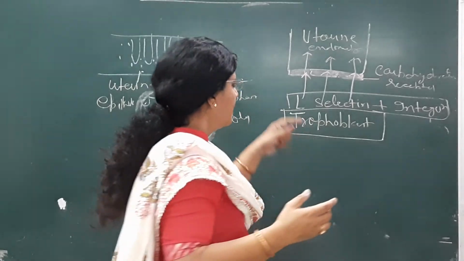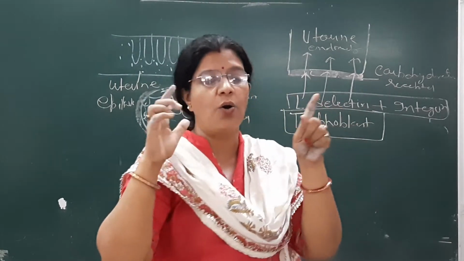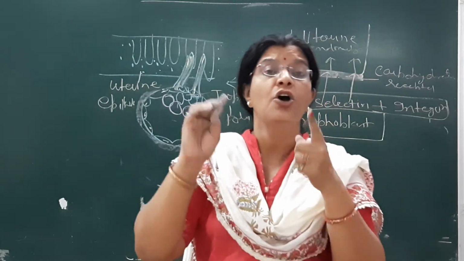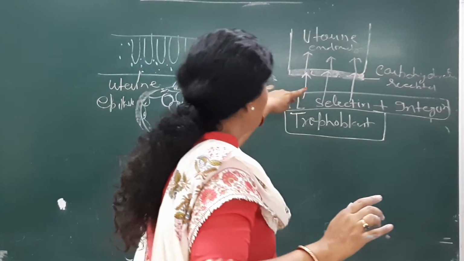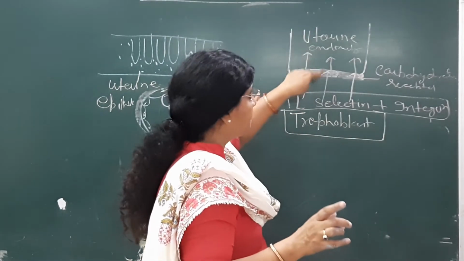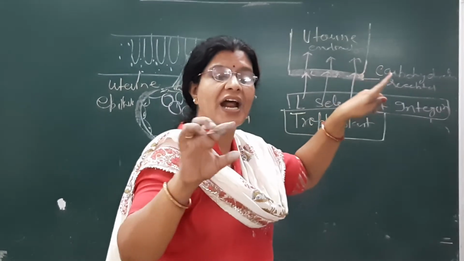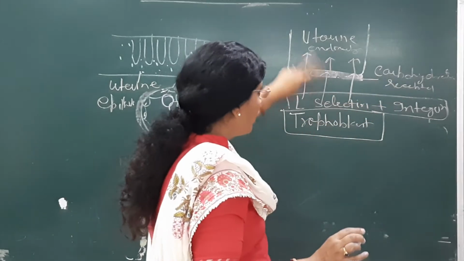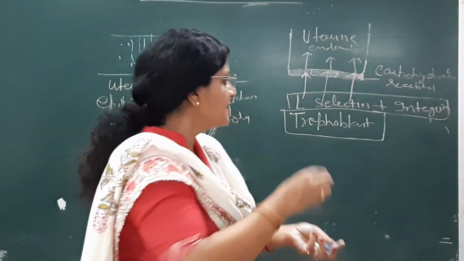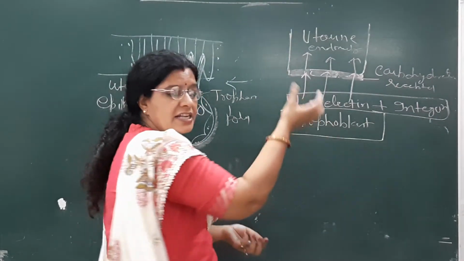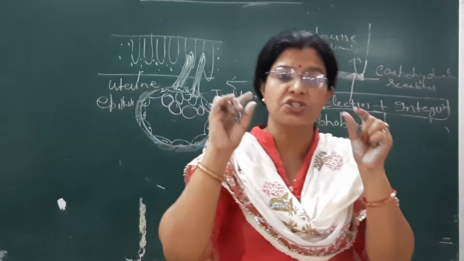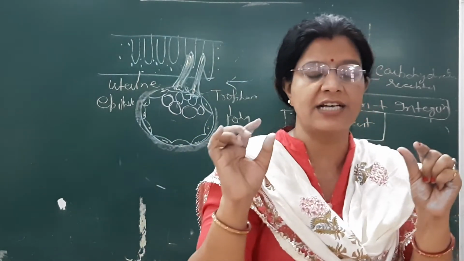So these L-selectin and integrin on the trophoblast cell have affinity for the carbohydrate receptor present on the uterine endometrium. So they got attached there, and thus got invaded inside, the blastocyst along with the trophoblast. What is blastocyst? Blastocyst पे भी short question पूछा जाता है.